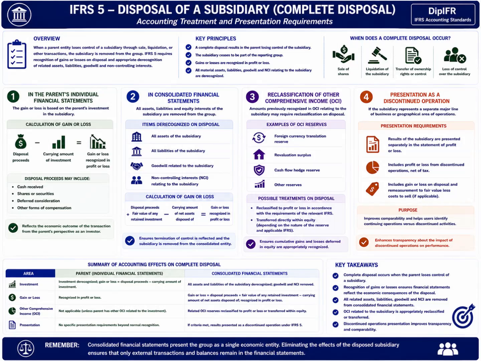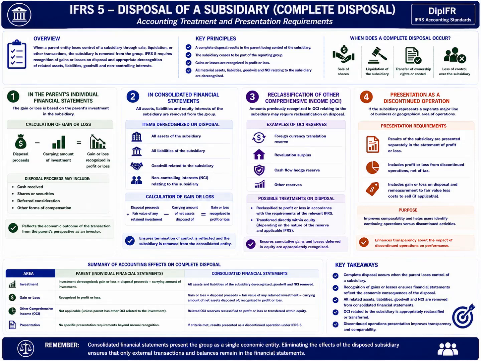IFRS accounting standards require recognition of gains or losses arising from disposal and recognition of subsidiary assets, liabilities, goodwill, and non-controlling interests. Proper accounting ensures that financial statements accurately reflect the economic consequences of losing control and provide transparent information regarding discontinued group operations and ownership changes.